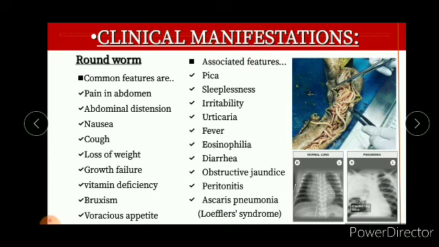And diarrhea, obstructive jaundice, peritonitis. Peritonitis is the inflammation of the covering inside the abdominal wall that keeps all of the internal organs in place. And Ascaris pneumonia, that is Loeffler syndrome. Loeffler syndrome is really important, and it mainly includes the lungs and all. And this, as you can see, is a pneumonia.